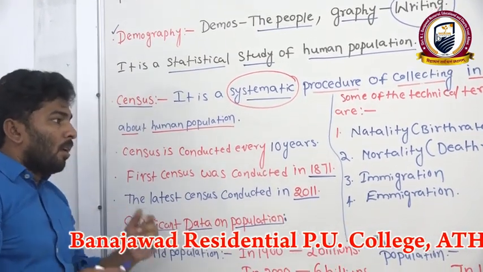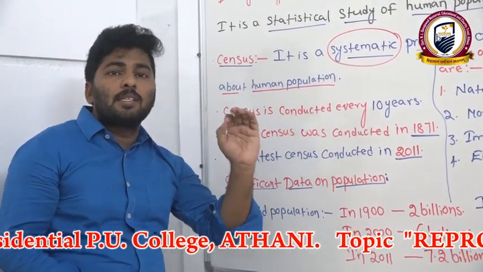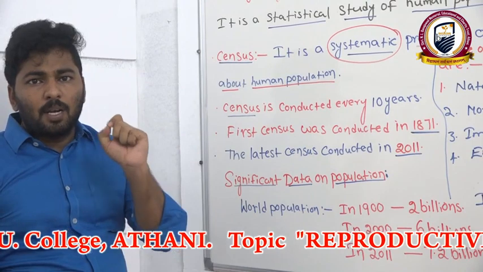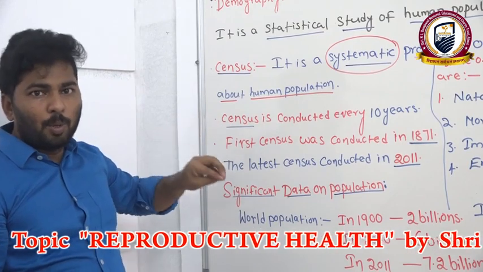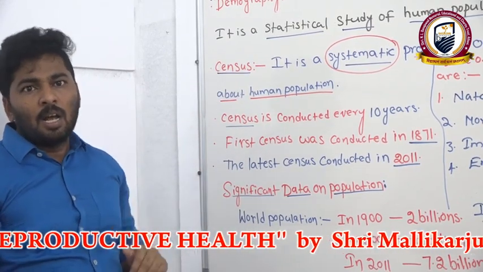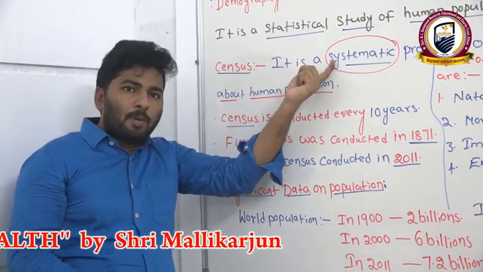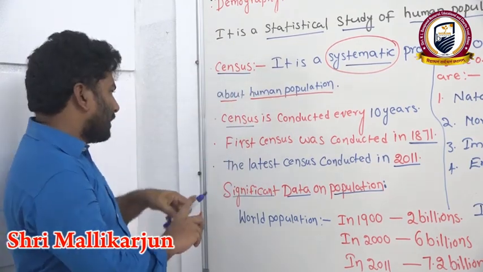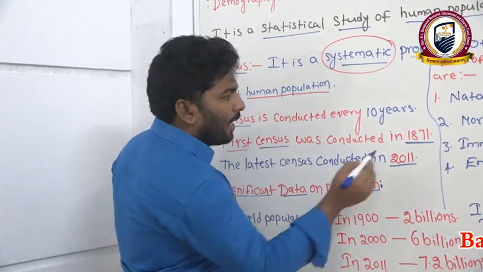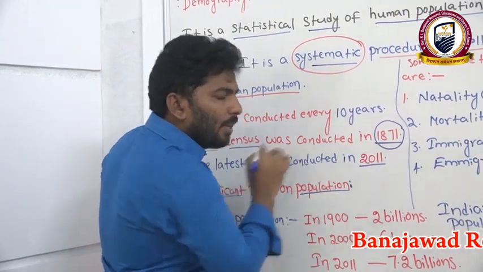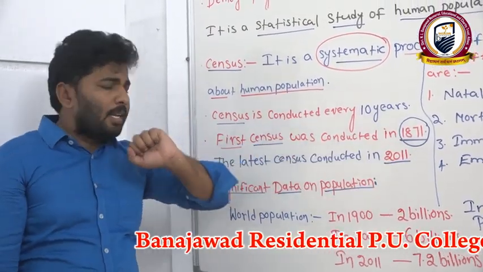The census is conducted once every 10 years. Once per 10 years they will conduct the census, collecting information about the human population, to understand whether it has increased, decreased or remained constant. The first census was conducted in the year 1871.